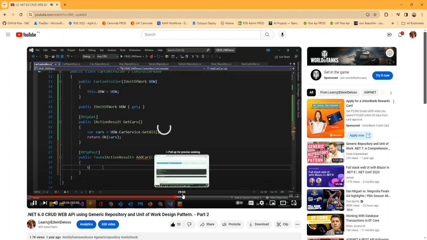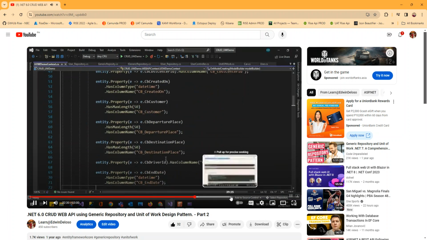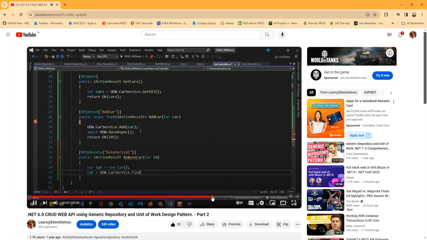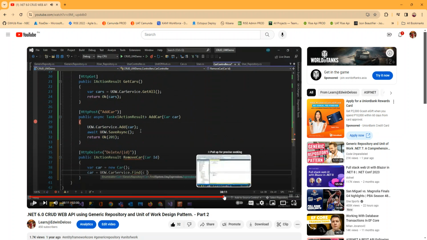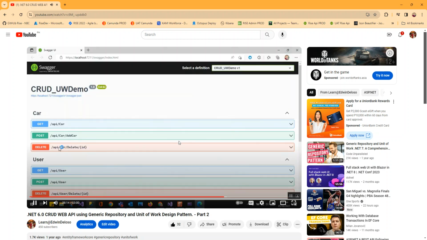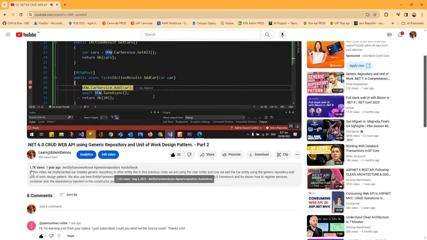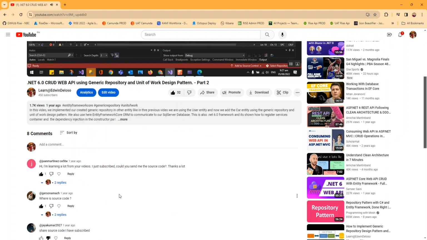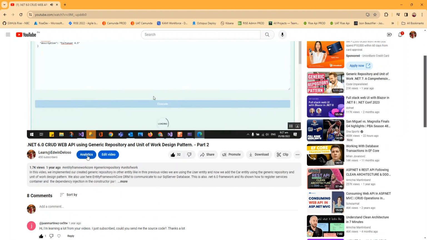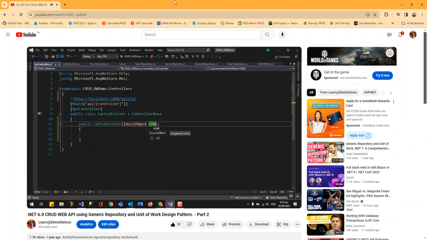The database is already existing, so we have to issue a scaffold here, reverse engineering, because the database already exists. If you just want to learn, you can go to the .NET 6 video, where we added the generic repository and entity. There are lots of comments there, and you can gain knowledge from that.